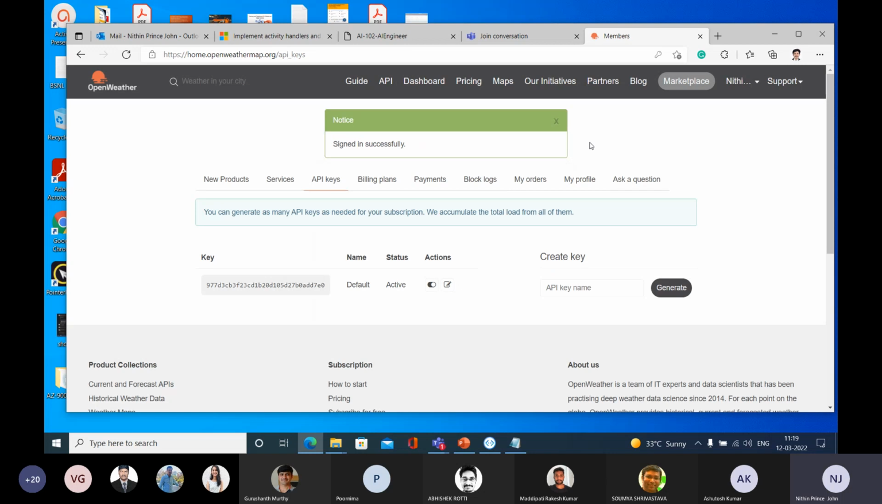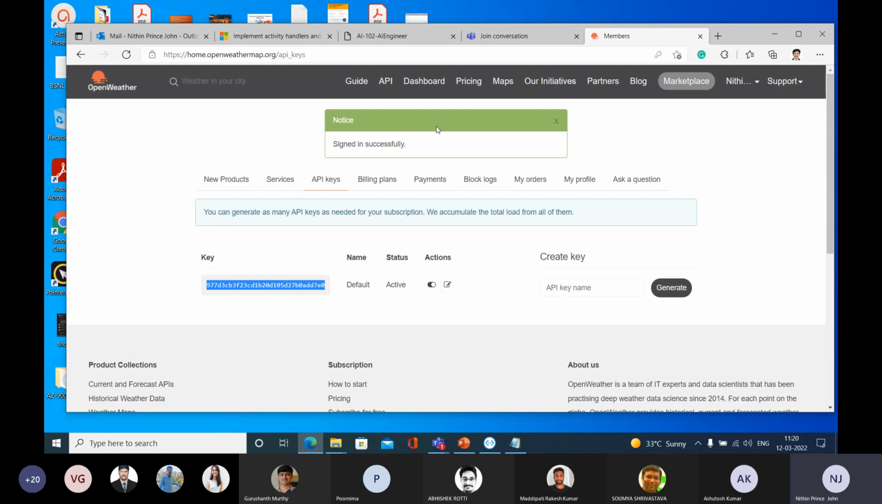So when I log in, I can see a key here. Can you see this key? Are you able to see this key? Yes, you can see a key. We can use this key in our application to get the weather from this site.